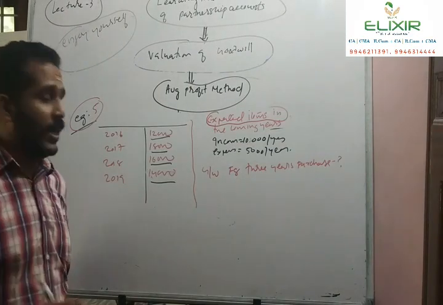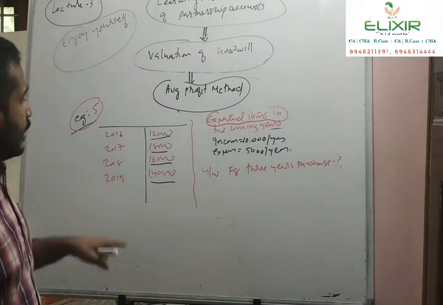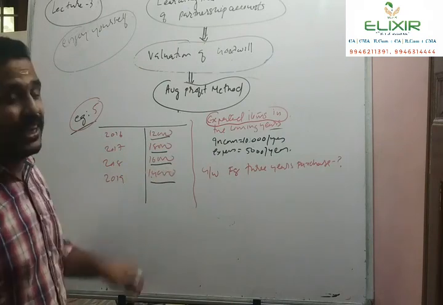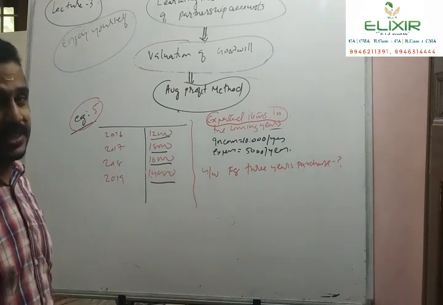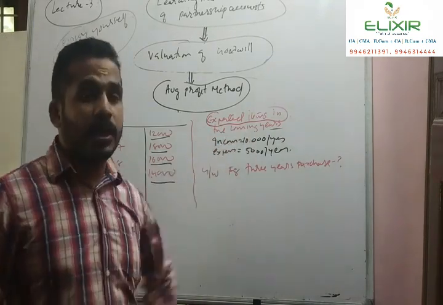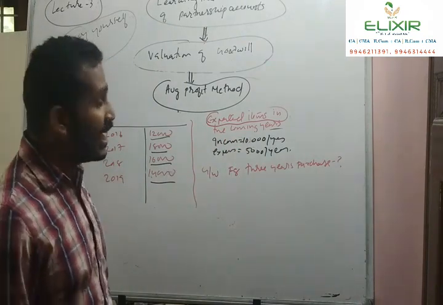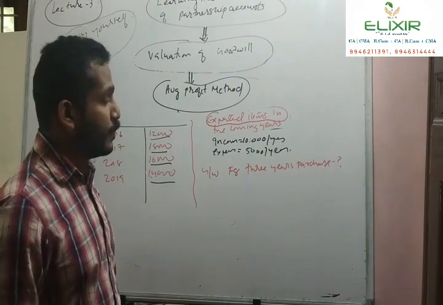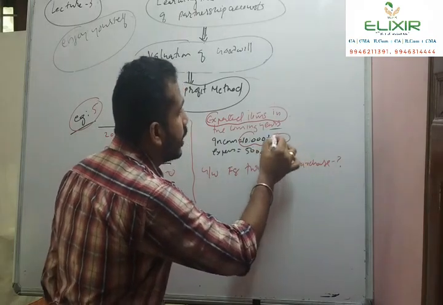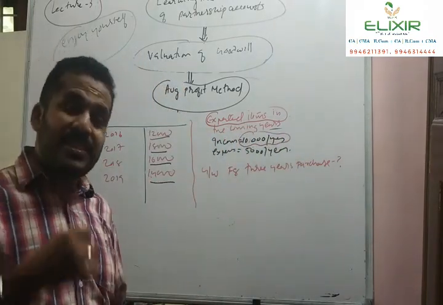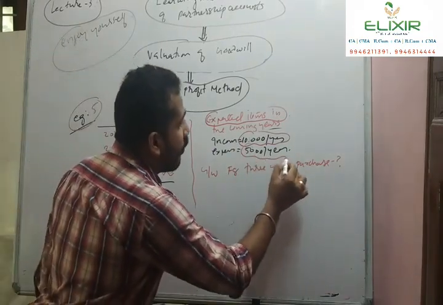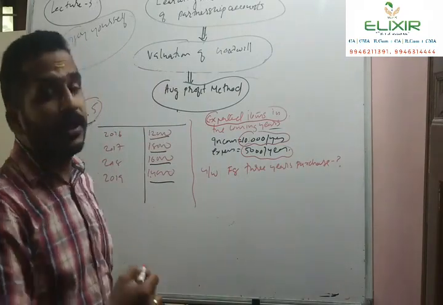Let us analyze question number 5, example 5. Here the profit is given for 4 years: 2016, 12,000; 2017, 18,000; 2018, 16,000; 2019, 14,000. I have opted for the same figures as in example 4. What this question says about the expected adjustments in the coming years is that the partnership firm expects that, had they continued in the future, they would have earned rupees 10,000 per year, and they would have expended 5,000 per year.